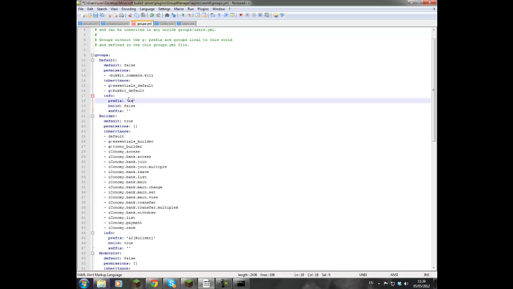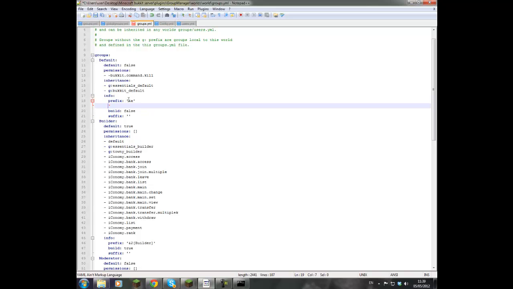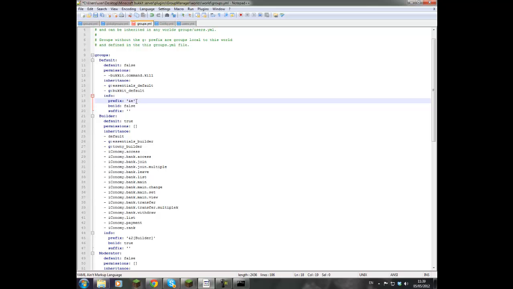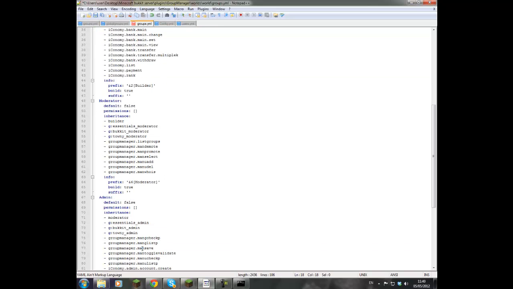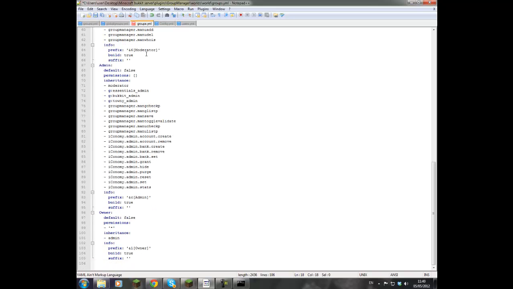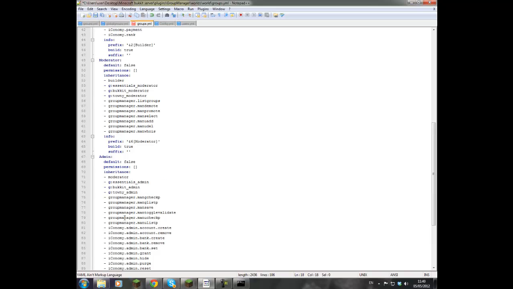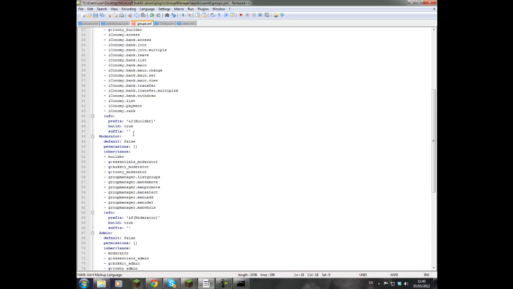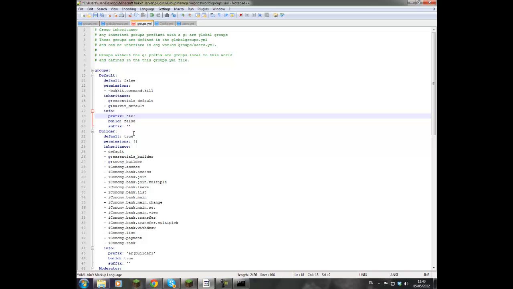Okay, so prefix, we'll go into this. What you want, you definitely want these things here, because otherwise Bukkit, Group Manager, will not understand what you're talking about. So at the minute you've got an ampersand and E, so that is a colour. Now I'll put the different colours in the description. So at the minute, ampersand 2 is green. Let's see, where's moderator? And 6 is yellow, and so on. So you kind of get the picture. You can search these up, and I think I'll be able to find one and put one in the description.